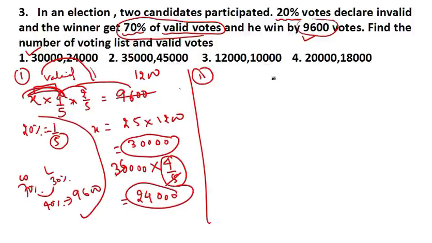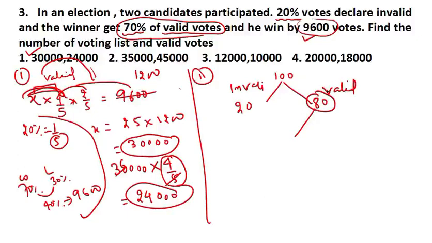Suppose the total voter list is 100. From this 100, 20% votes are invalid. So what would be the valid? Valid will be 80. From this 80, the winner got 70%. Now please listen carefully. This 80 is the valid vote. I told you the winner always gets votes from the valid, but the calculation can be done from anywhere.